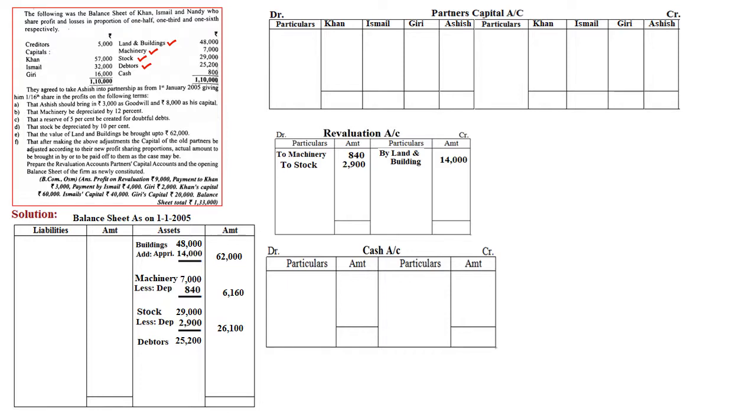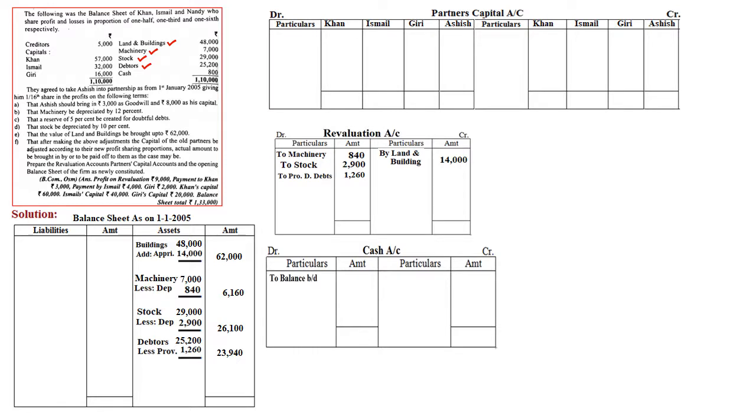And the adjustment says that there is a 5% PDD, provision for doubtful debts. So minus provision for doubtful debts, 5% comes to 1,260. Right? So after deducting 1,260, the resultant figure 29,940 will be written in the outer column. Clear? Once it is written, the PDD, provision for doubtful debts, will be recorded on the debit side of the revaluation account. Then cash.